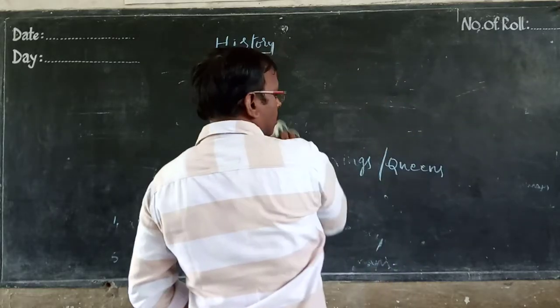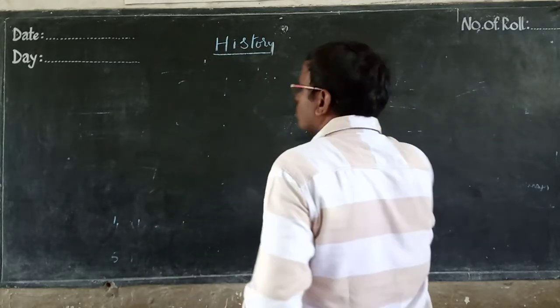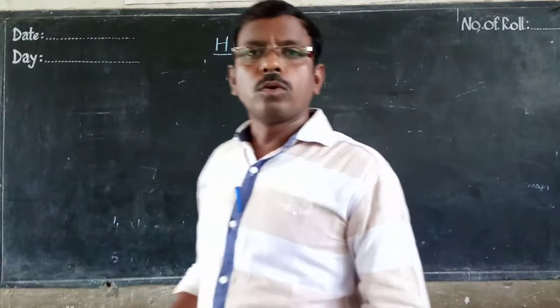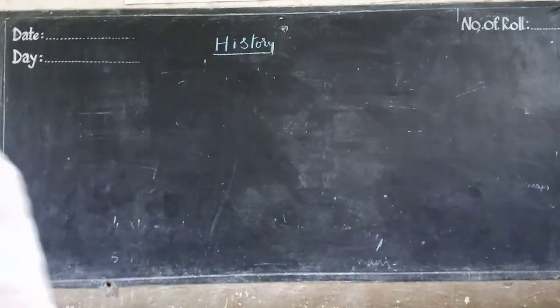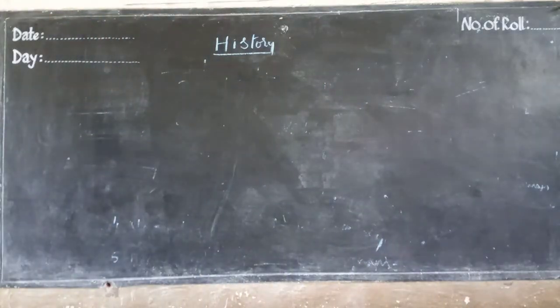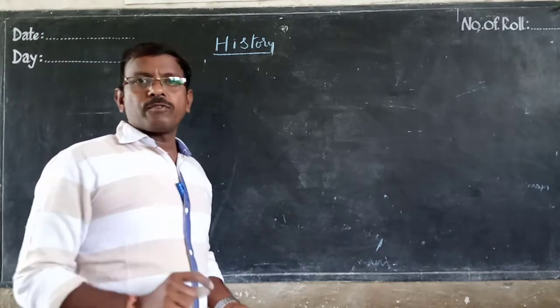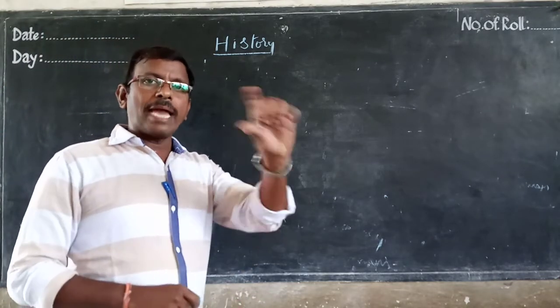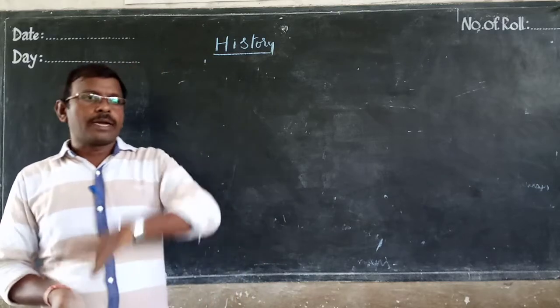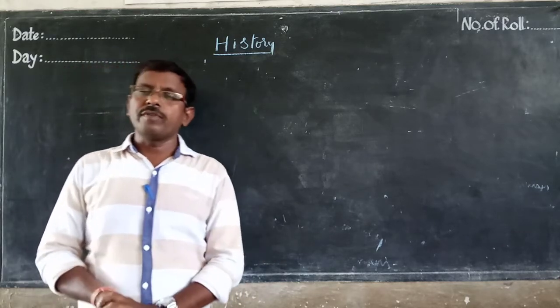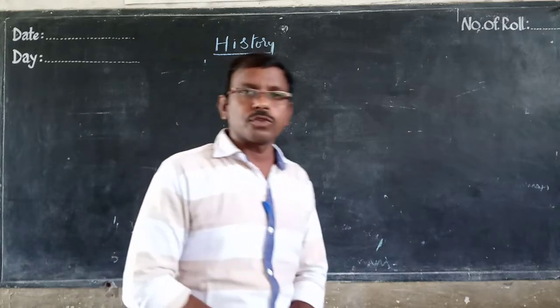the constitution. How the constitution is formed. The constitution will tell how to rule: how the government should rule, how to conduct the elections, everything will be there. It is a book of plan for ruling. Everything will be there in the constitution. Every democratic government will have a constitution.